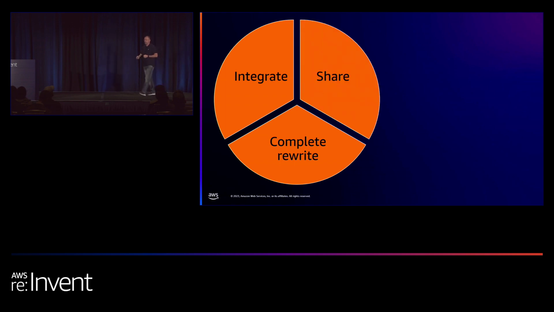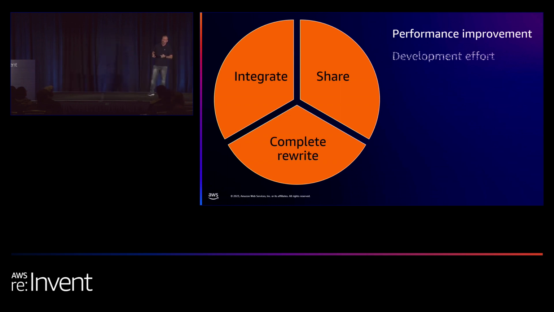And last but not least, I'm going to show you how to share common behaviors across a fleet of Lambdas using Lambda extensions. All of these strategies vary in their performance improvement, how much work is needed in order to implement them, and whether they affect a single line of code, a single Lambda, or a fleet of Lambdas. And I'm going to talk about these issues when talking about the different strategies.